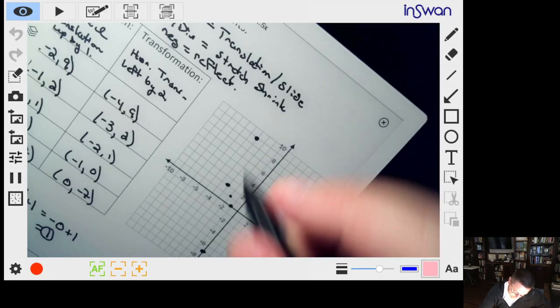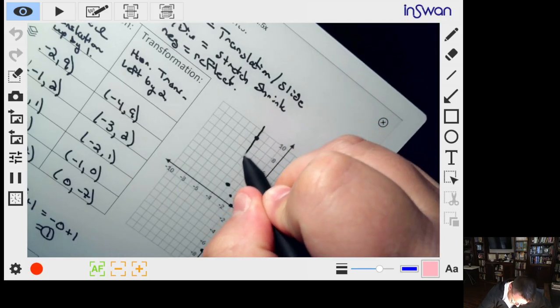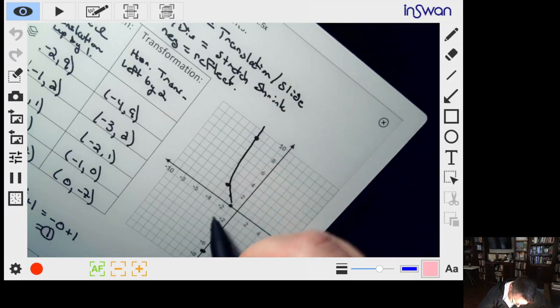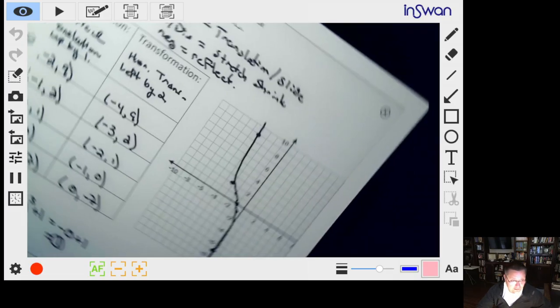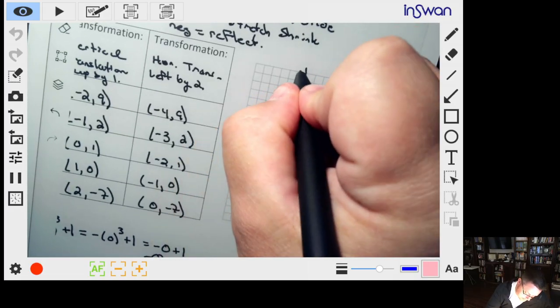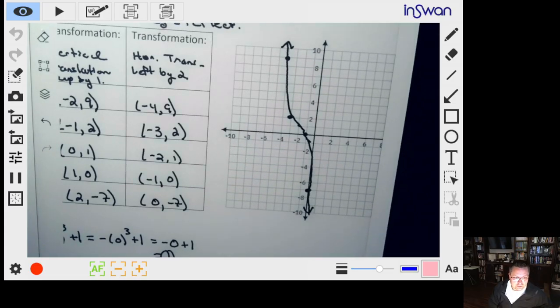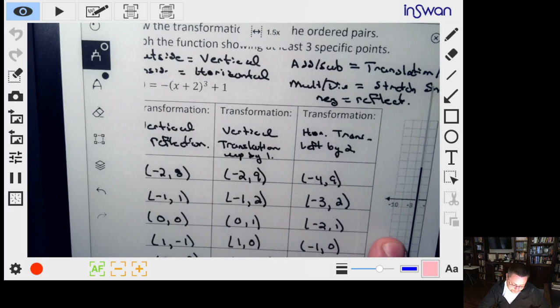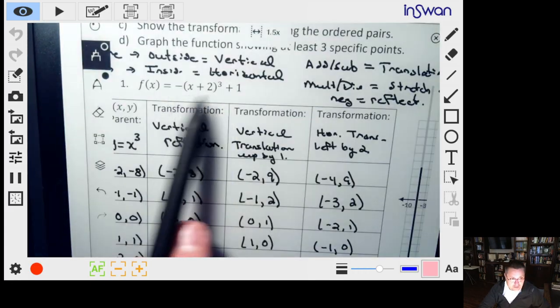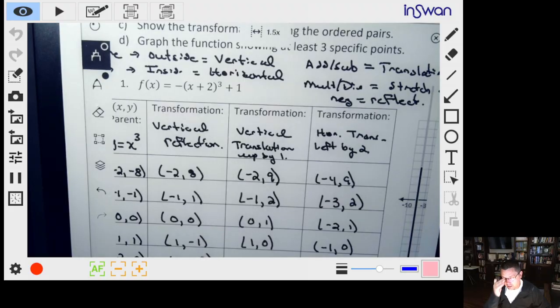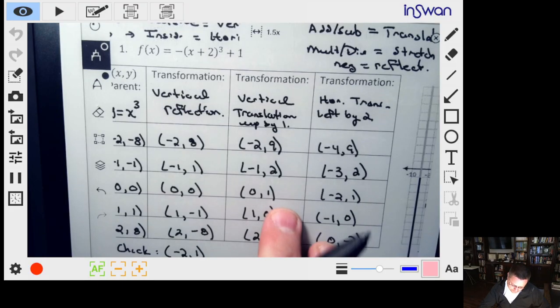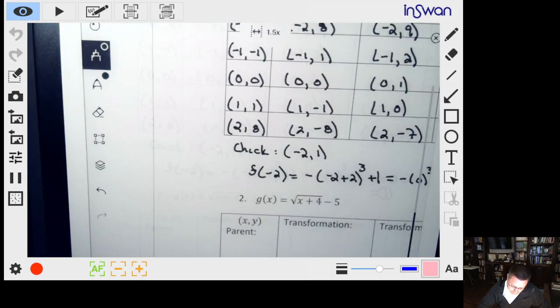So hang on, I gotta rotate this a little bit here. Okay, it's not perfect, because I crossed here. It should be just a little bit more down this way, but you get the general idea. Okay, so this should be the graph of this guy right here, if you go ahead and plot it out on Desmos or whatever else. Okay, let's try the next one.